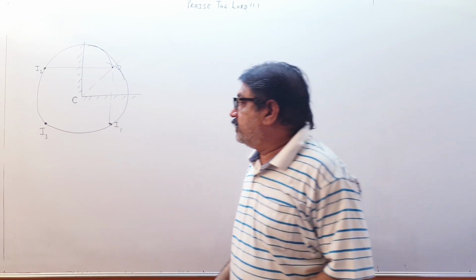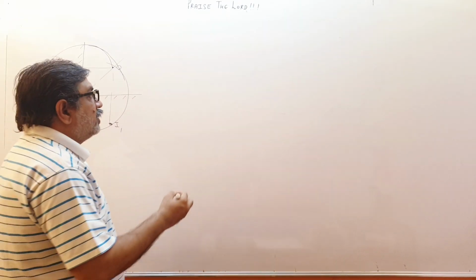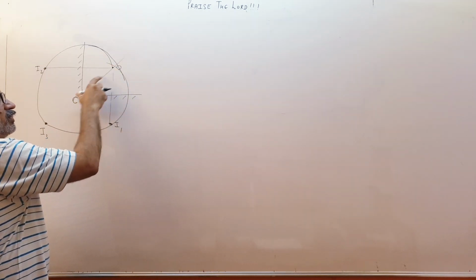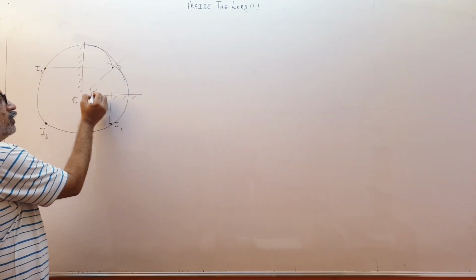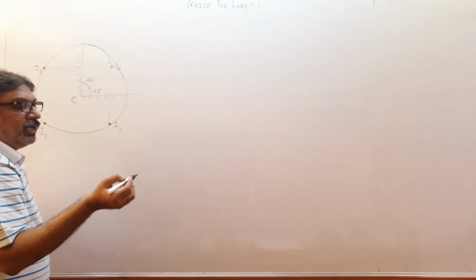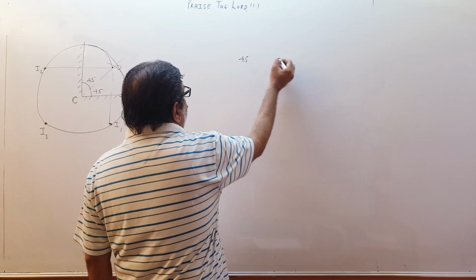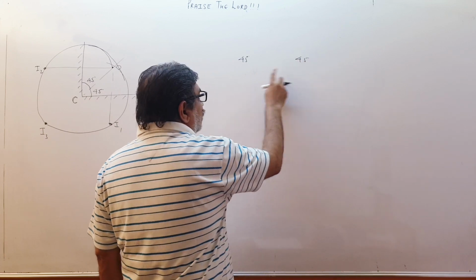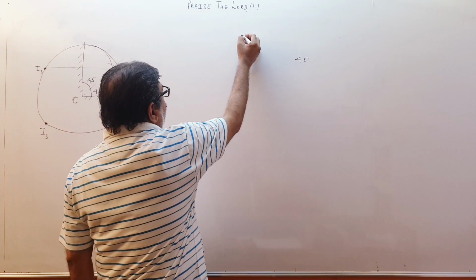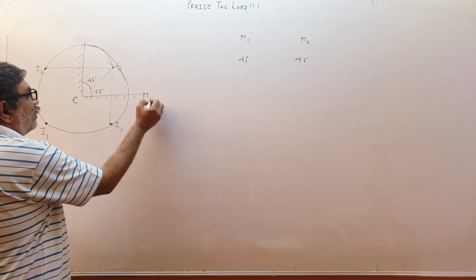Now children, what you have to think? At what angles will the images lie, if you want to see that? So this object is kept at the angle bisector exactly between the two mirrors. This is 90, so this is a 45 degree angle, and this is also a 45 degree angle. So you write here 45 degree and 45 degree. You mark the angles of this object from both the mirrors. So this is the angle from the first mirror M1, and this is the angle from the second mirror M2. This is the first mirror, this is the second mirror.